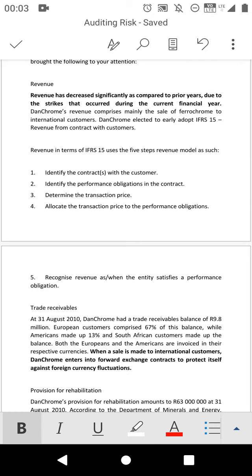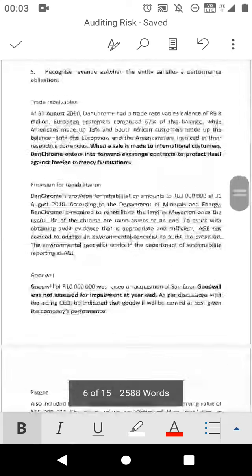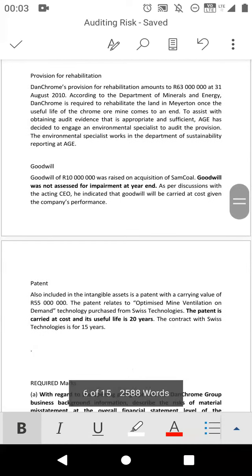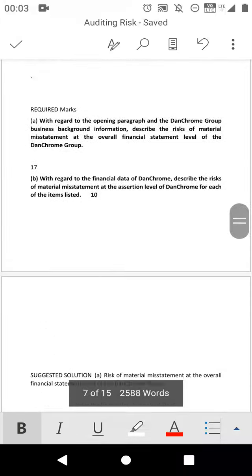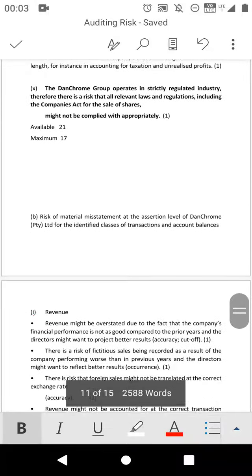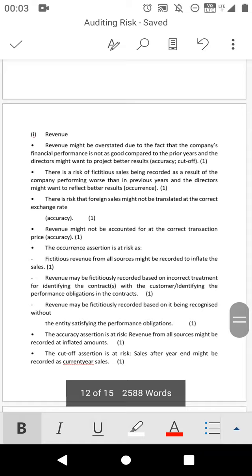There is a risk, because this company was not making good revenue, which means that they can manipulate what? Revenue, which is going to be against IFRS 15. Okay, so if we are talking about provision, we are talking about IAS 37. Goodwill, we are talking about IAS 38 of intangible assets, same as patent. Okay, so let's go to the solution for this one on how they discuss it.